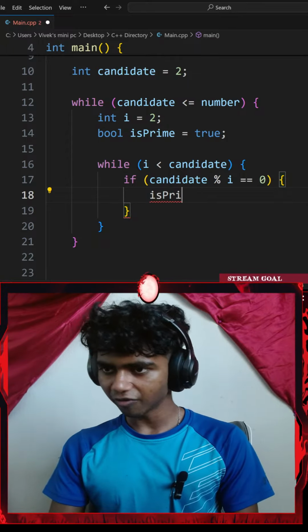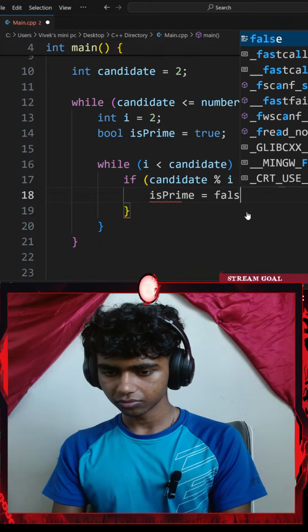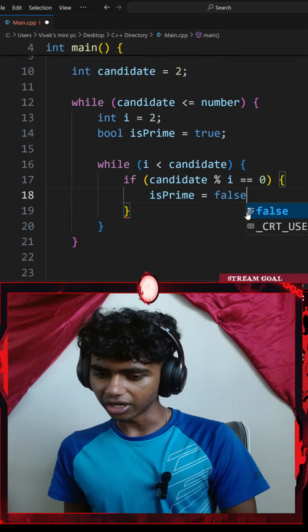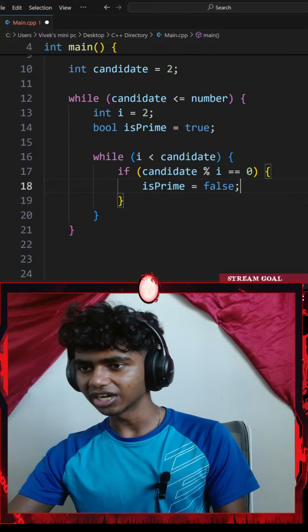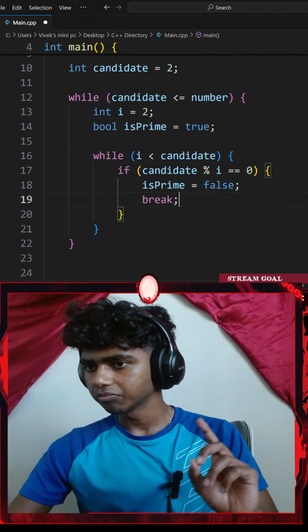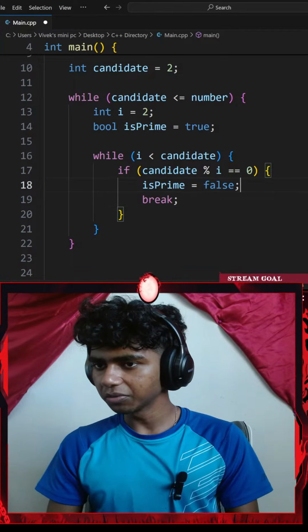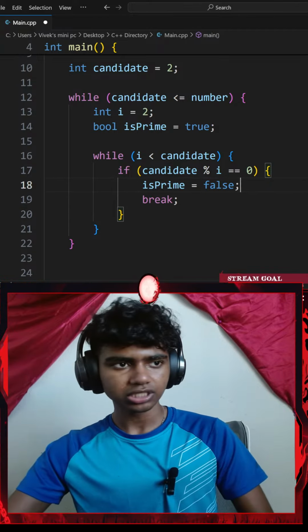That said, isPrime. There we go. I'll set that equal to false. And inside the if structure, print not a prime, else print prime. Okay, that makes sense. I'll go with a break. So if a number is not prime, I'm going to be printing something else. Actually, I might do that outside my statement.